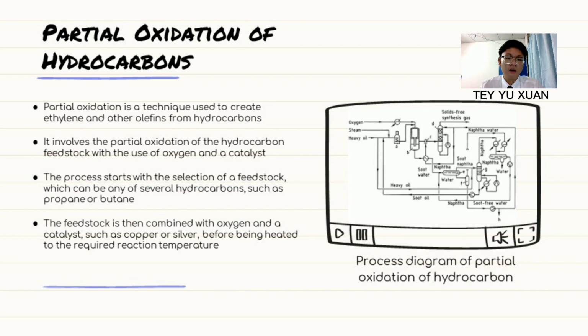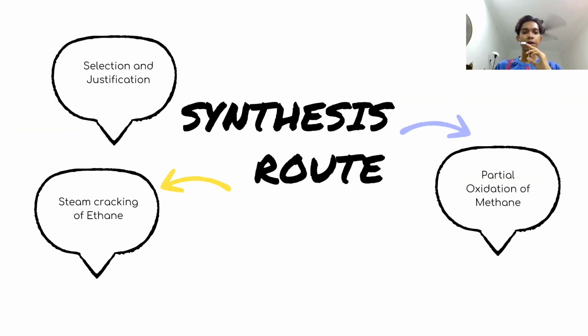However, it has the benefit of using sustainable feedstock such as wood and agricultural leftovers, which are products from plant matter rather than fossil fuel. For the synthesis route, we have two routes, which are steam cracking of ethane and partial oxidation of methane, and then we will proceed to the selection and justification.